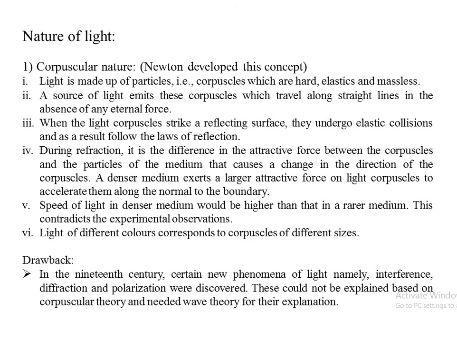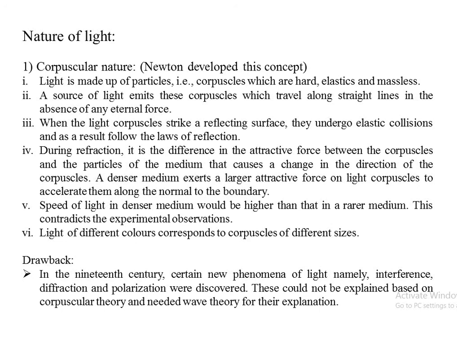A denser medium exerts a larger attractive force on light corpuscles to accelerate them along the normal to the boundary. By using this, one can state that the speed of light in a denser medium would be higher than that in a rarer medium. This contradicts the experimental observations because we know that speed is higher in a rarer medium than in a denser medium.